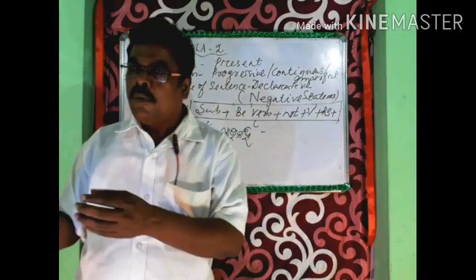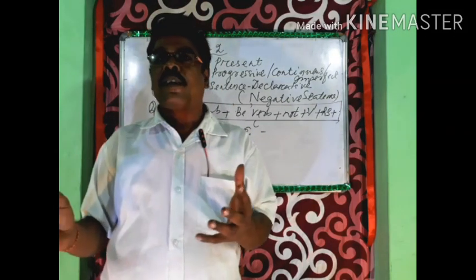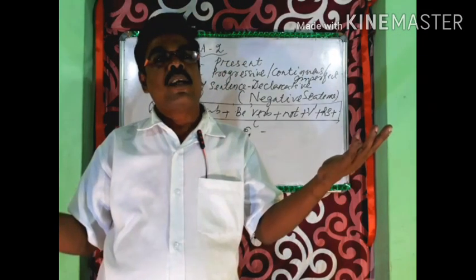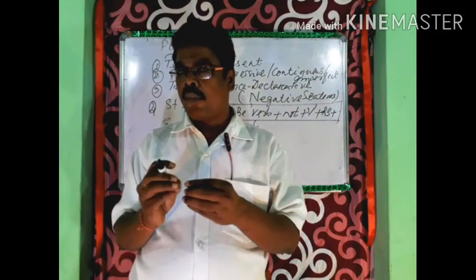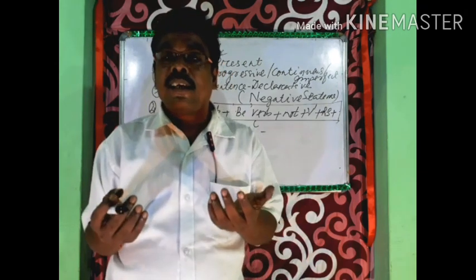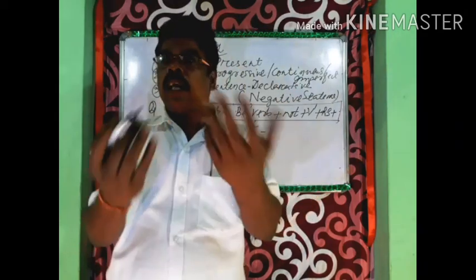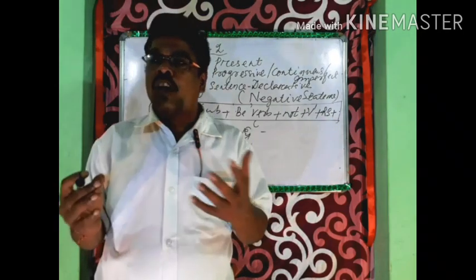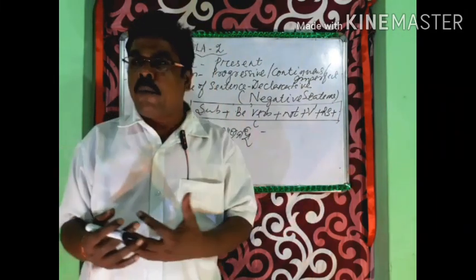What is the present progressive form? At the moment of speaking, if an action is taking place for a short period, that is the present progressive form. Mu jau achi, I am going. Mu lekhu achi, I am writing. Mu gotiye gita lekhu achi, I am writing a poem. Mu shunu achi, I am listening. Mu dekhu achi, I am watching. I am watching television with my mother. I am playing. I am playing cricket with my friends at the moment or right now.